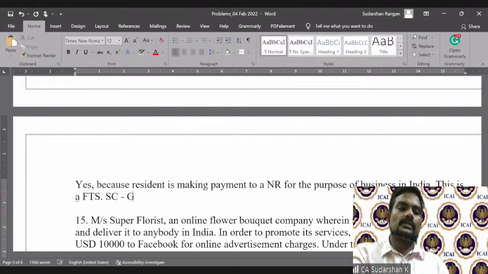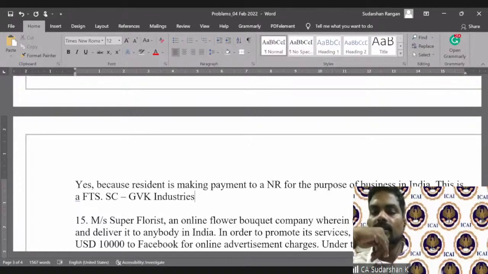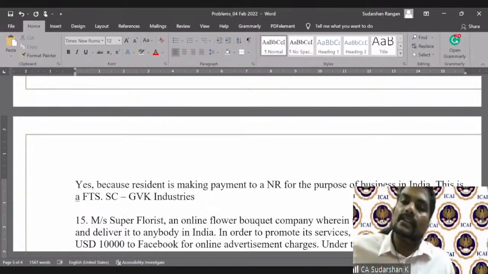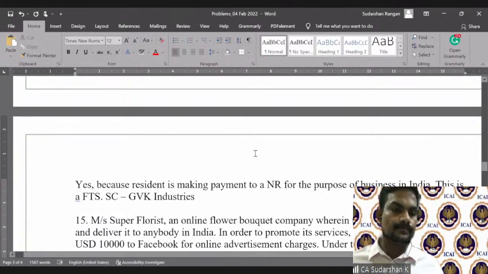So this is a Supreme Court case, GVK Industries. One of the first landmark judgments that said, yes, the source of income, they gave legal sanctity also to section 9(1)(vii). The Supreme Court in GVK Industries held that, yes, this will definitely be a source in India, deemed to accrue or arise in India.